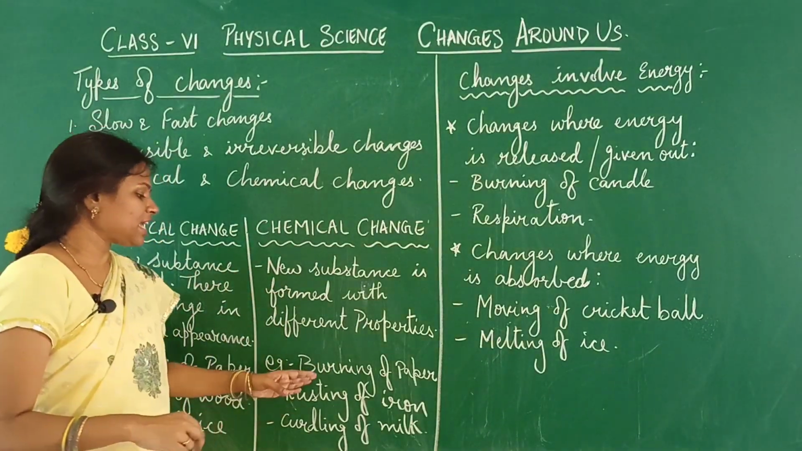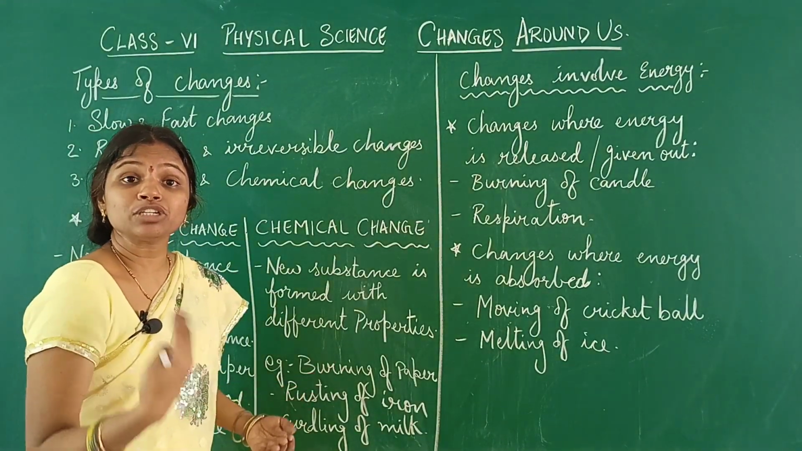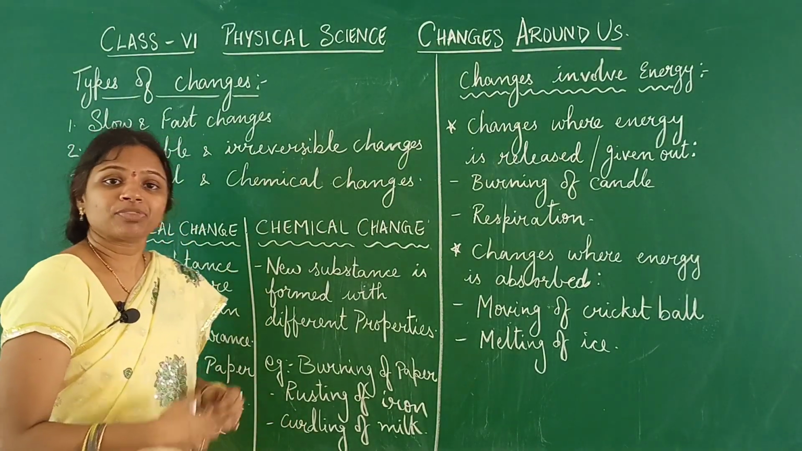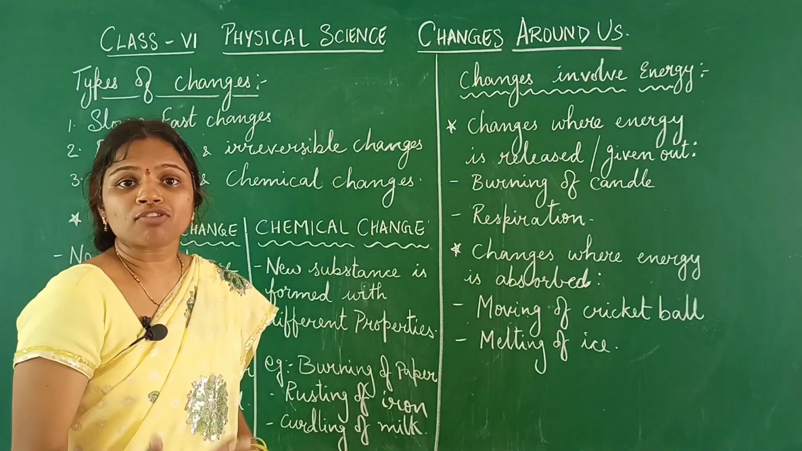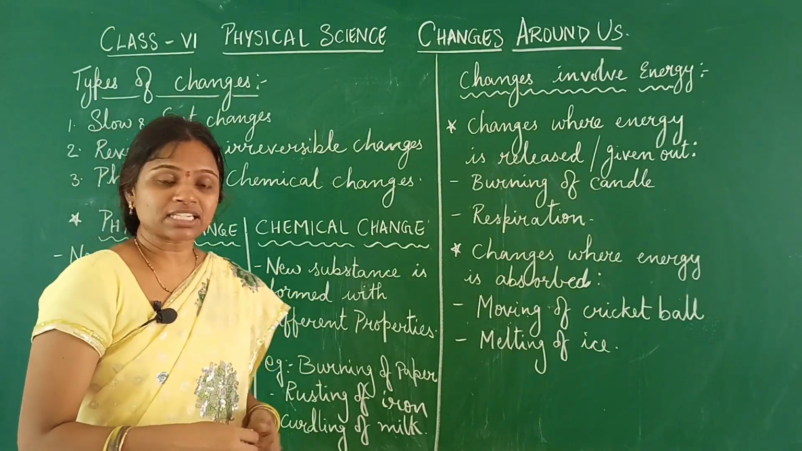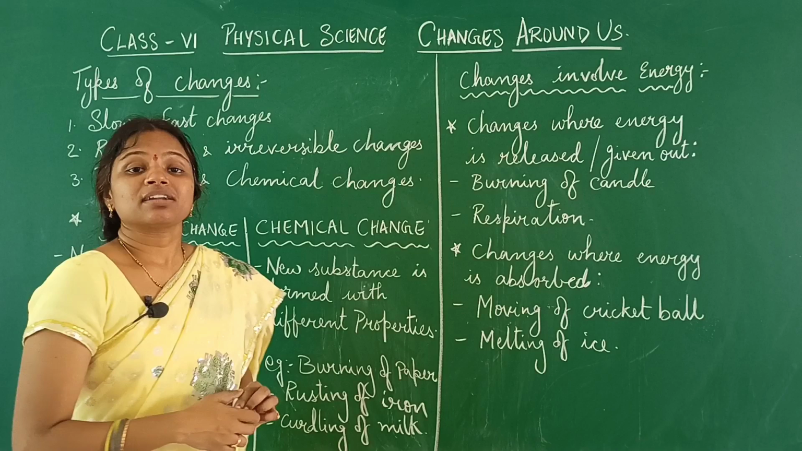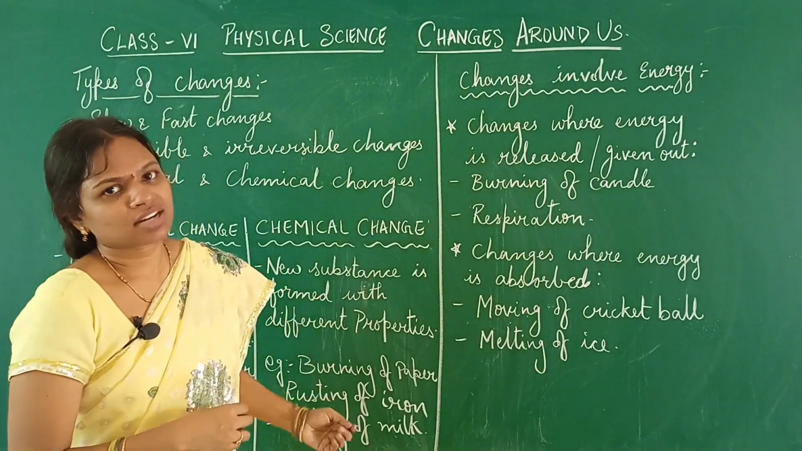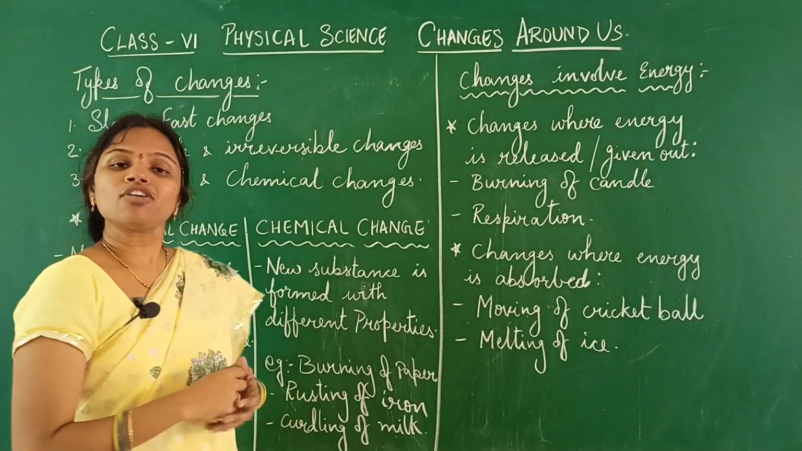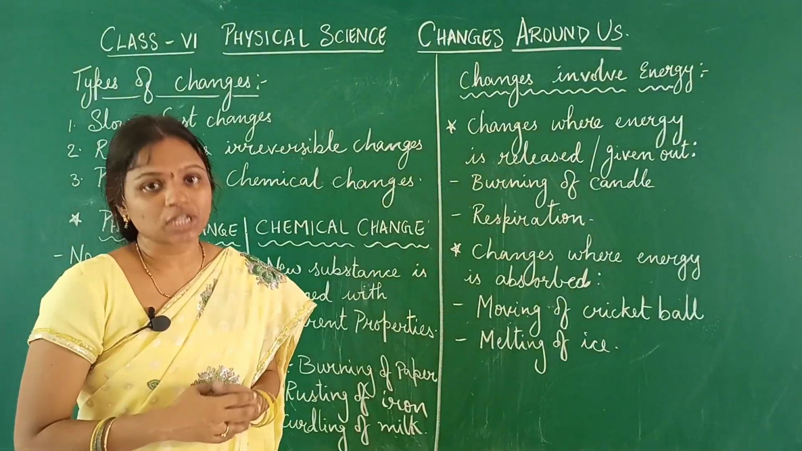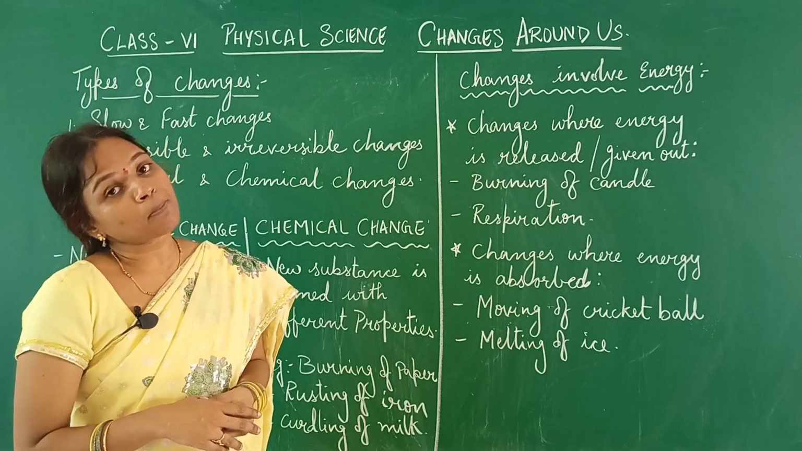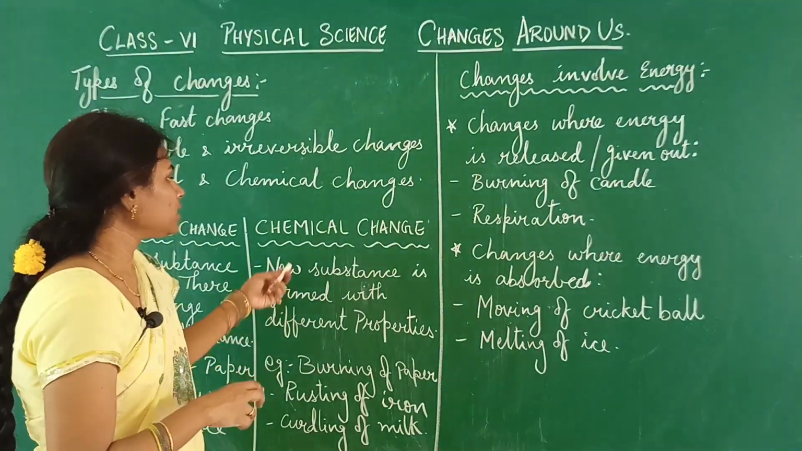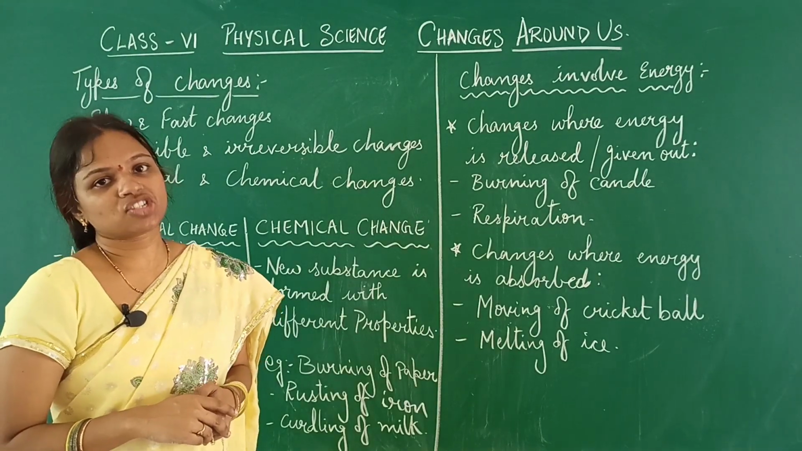Right? So we have seen that burning of paper, we will be getting a new substance, that is nothing but ash. Rusting of iron, the iron rod loses its property of getting attracted towards the magnet, and then ultimately brown powdery substance is formed, that is nothing but rust. And curdling of milk, milk gets converted into curd which is semi-solid, and the properties of curd are also totally different. So all these are nothing but the chemical changes.